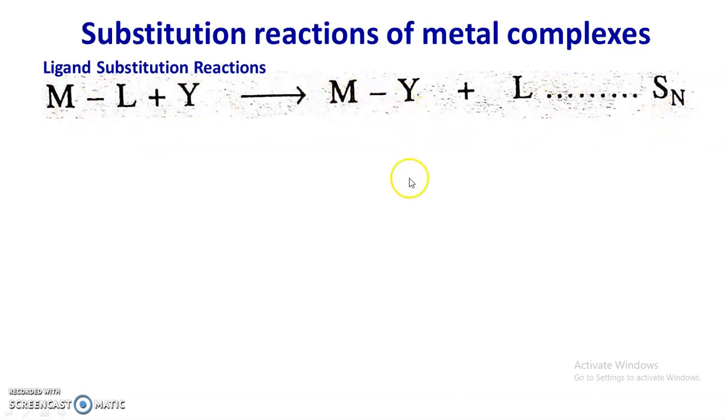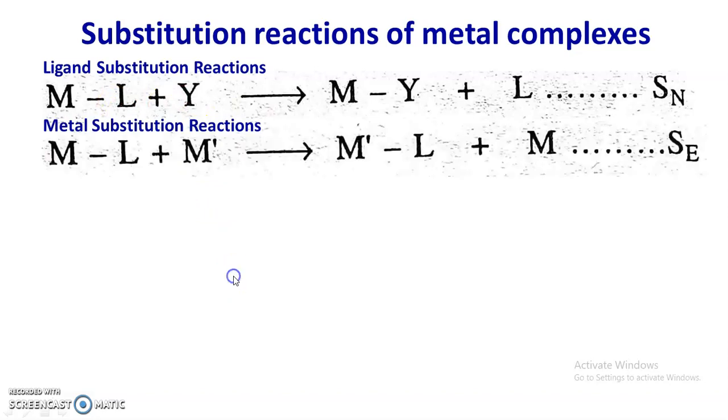So this is the nucleophilic substitution reaction where there is a replacement of one ligand by another. Similarly, it can be a metal substitution reaction where the metal-ligand bond breaks, and this metal is replaced by another metal, that is M dash, and there is a formation of M dash L. So this is the electrophilic substitution reaction.